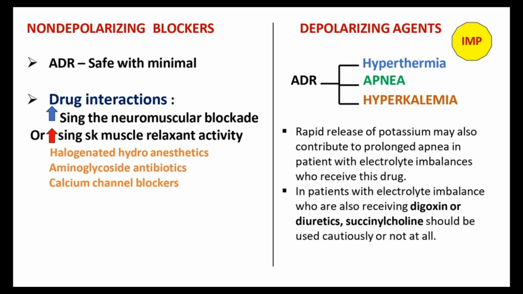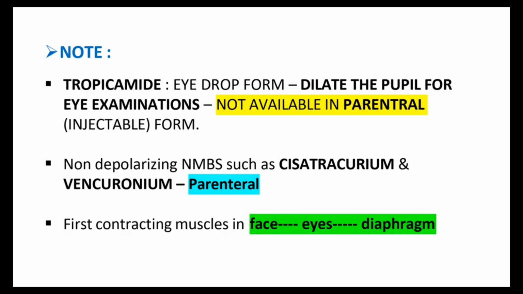So at the end of the slide, I mentioned some important notes. Tropicamide is mainly in eye drop form, so it dilates the pupil. That means it produces mydriasis, so it's helpful for eye examinations. Okay, so it's mainly available in eye drop form, so it's not available in parenteral form. That means it's not available in injectable form.